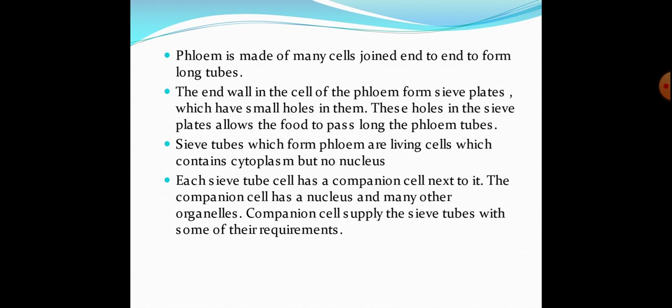From the leaf, the food enters into the sieve tubes. I am explaining again. Inside a leaf, in mesophyll cells, food is prepared and then this food is transferred to the sieve tubes of the phloem. Now sieve tubes are interconnected tubes.